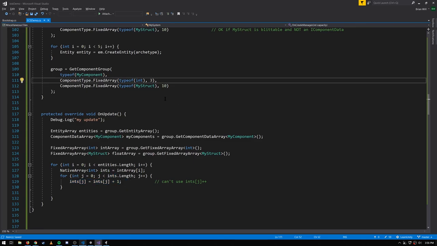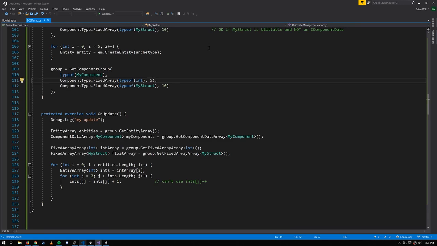Now, an interesting question here is when you specify for a component group a fixed array component, does the size you specify really matter? And the answer, as far as I can tell, is no. It really has no effect whatsoever. So this component group actually matches all entities that have a my component and a fixed array of ints and a fixed array of structs, regardless of the sizes of those ints and structs, right? Because you can have separate entities that both have these fixed array types, but they're not necessarily fixed arrays of the same size. But as far as I can tell, for these component groups, it doesn't matter what the size is. It just matches entities that have fixed arrays of those types, regardless of size.